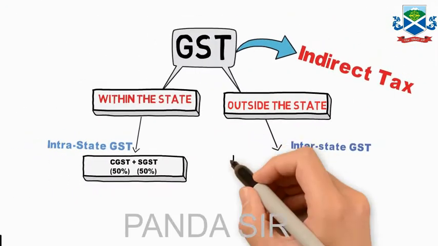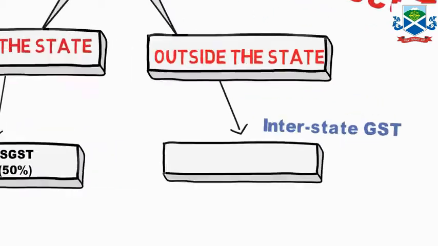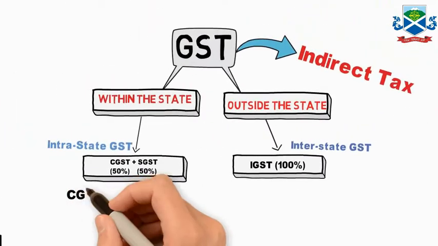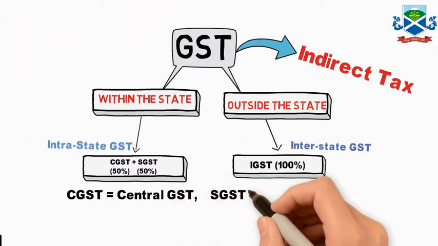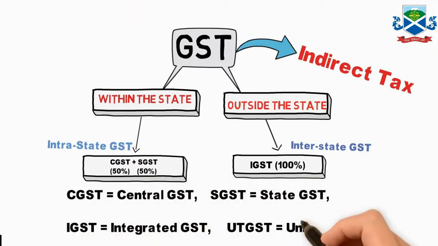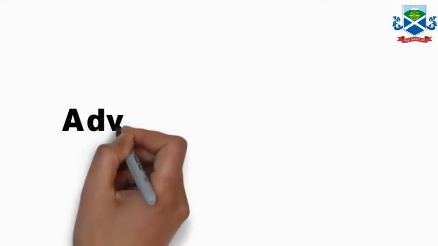And GST outside the state is known as interstate GST, which is IGST, with a 100% share. Now CGST means Central GST, SGST State GST, IGST Integrated GST, and UTGST Union Territory GST. So these are the different types of GST.